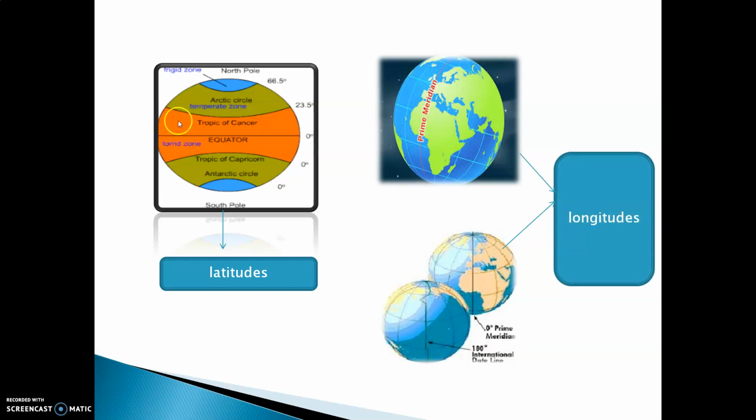These are the latitudes on the earth: Tropic of Cancer, Equator, Arctic Circle, North Pole, Tropic of Capricorn, Antarctic Circle and the South Pole. Important latitudes. Similarly, you have the vertical lines called the prime meridian and the 180-degree meridian, which are the important longitudes or meridians on the earth.